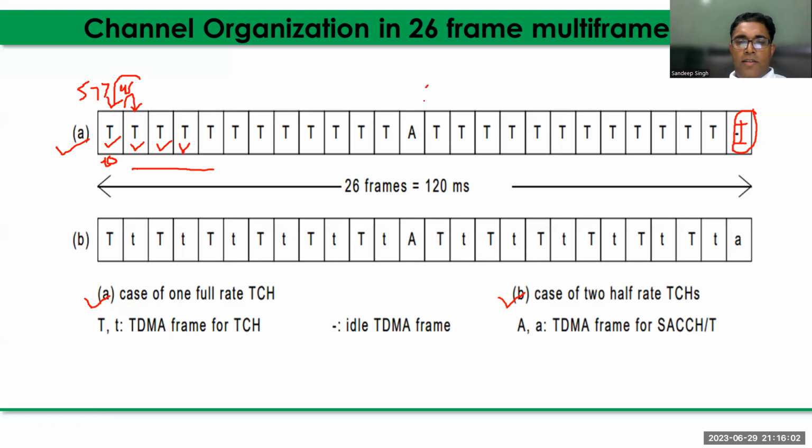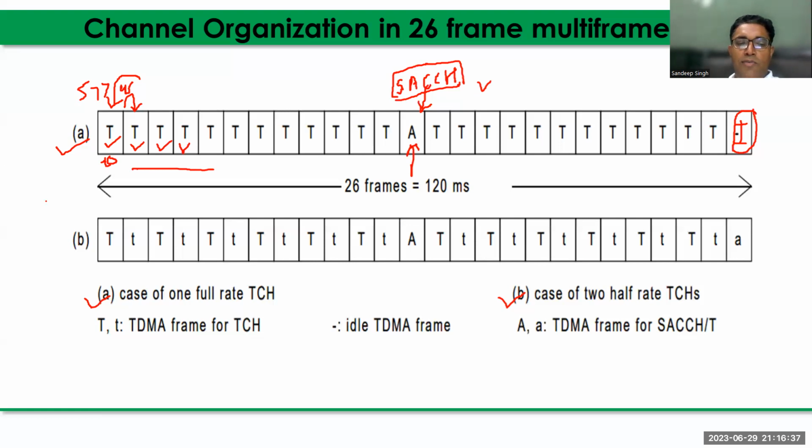And this one is the SACCH frame, SACCH, I have already discussed. SACCH is a dedicated control channel. It is used for transmitting different types of messages in downlink and uplink. Measurement reports, timing advance and power control messages are sent on this SACCH channel. And this one is the 13th frame, the middle of this 26 frame multi-frame structure.